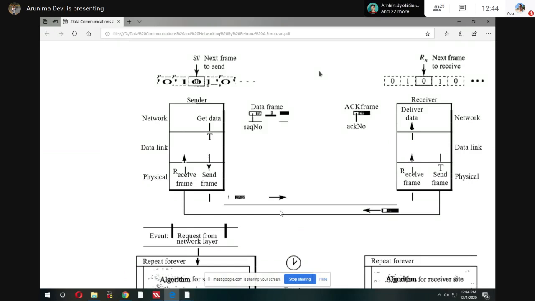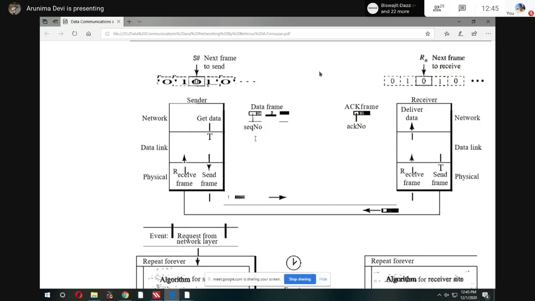So see, for each frame number, they have some acknowledgement. For each frame, they send an acknowledgement: receive the data frame, send the acknowledgement, like this. So they maintain some sequence numbers. Here we have two numbers. One is called the sequence number, which is for the data frame, and another is called the acknowledgement number, for the acknowledgement frame. You can view this diagram now. Is it visible or not?